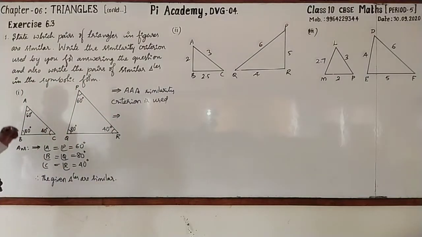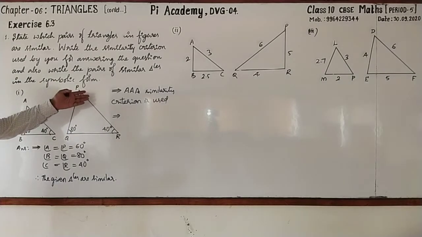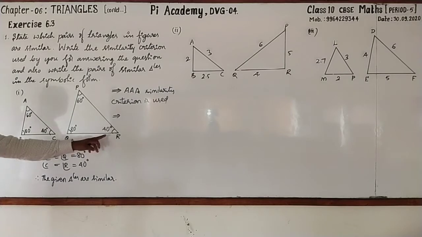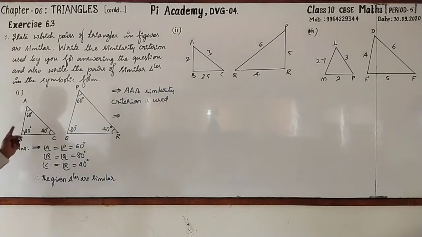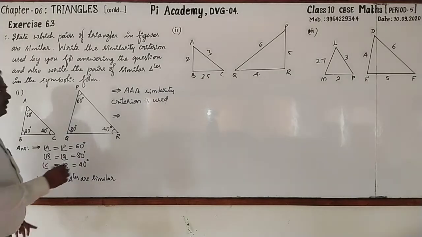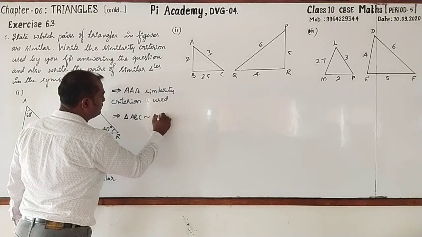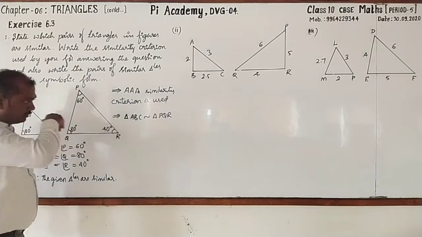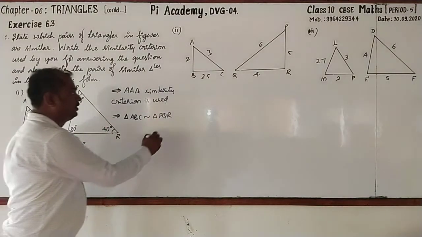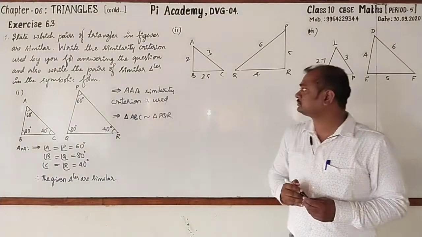Now third sub question. What is the third sub question? Write the pair of similar triangles in the symbolic form. Look here we can write ABC is similar to PQR because corresponding vertices. Observe that A and P are equal, B and Q are equal, C and R equal. We can write triangle ABC similar to triangle PQR. This is the symbolic form. Hope that you have understood.